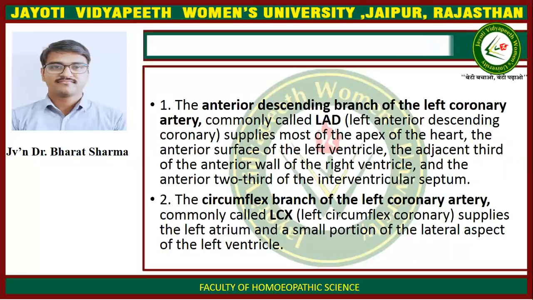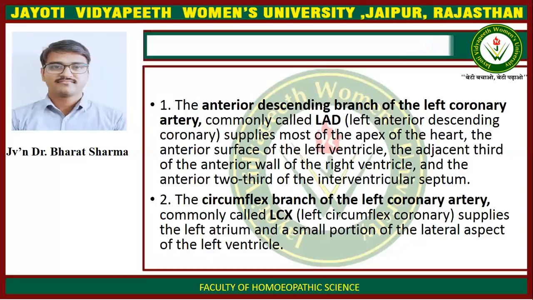First is the anterior descending branch of the left coronary artery, commonly called LAD, left anterior descending coronary. It supplies most of the apex of the heart, the anterior surface of the left ventricle, the adjacent third of the anterior wall of the right ventricle, and the anterior two-thirds of the interventricular septum.